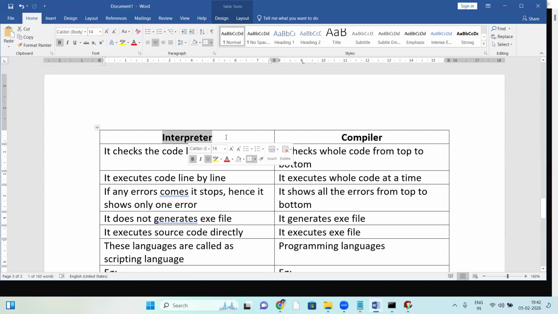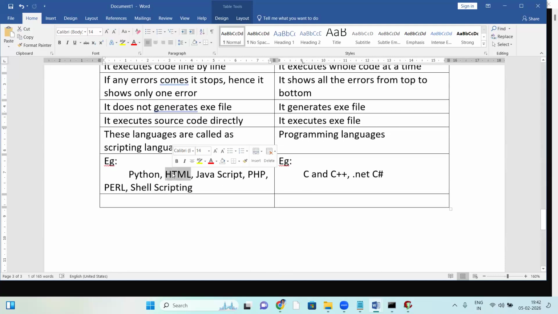Finally, some conclusions. Interpreter-based languages don't have exe files. HTML coding is a .html file, no exe file. JavaScript is .js, no exe file. PHP has the extension .php, no exe file. Perl has its extension, and shell has .sh. So all of these have no exe files.